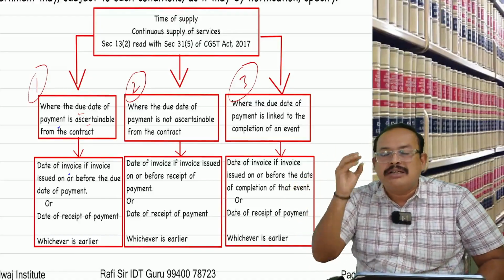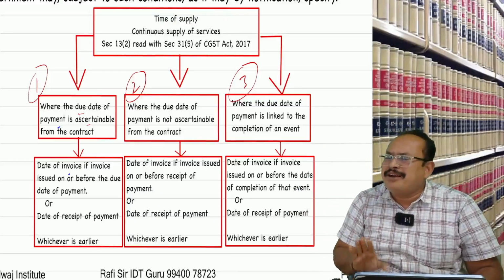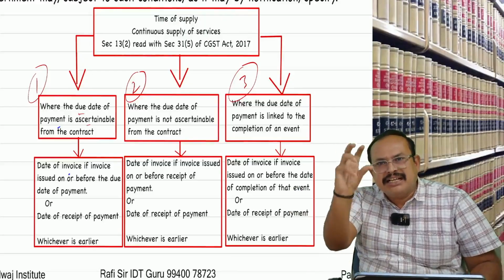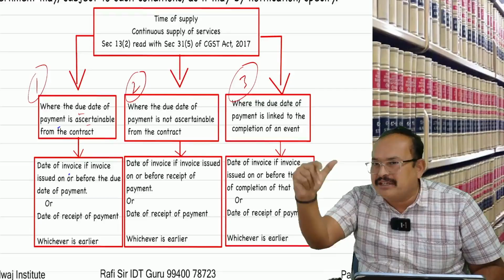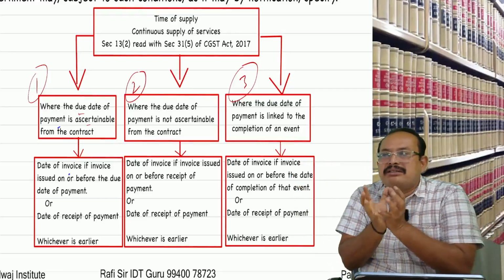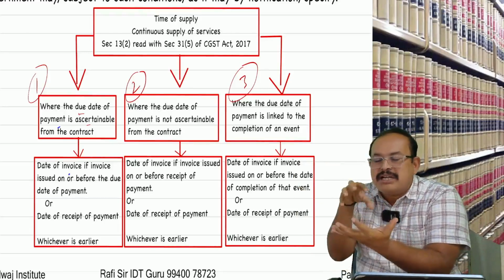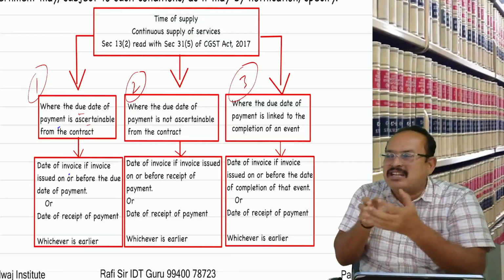Now I am coming to the section 14 series, time of supply. Section 14 is what? Change in effective rate of tax. What is that? Change in effective rate of tax. Meaning what? There are three transactions that took place: date of completion of supply, date of invoice, date of payment.